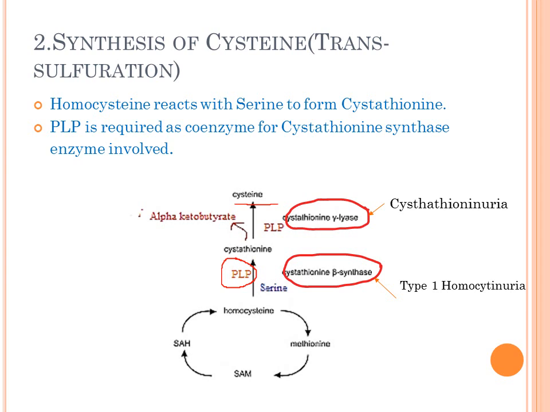Now, though you may not need to remember these reactions, it is important to note that there are defects related to both these enzymes which are utilized for the conversion of homocysteine to cysteine. That is why it is important to know the pathway, so that whenever we discuss the disorders, we are able to understand them properly.